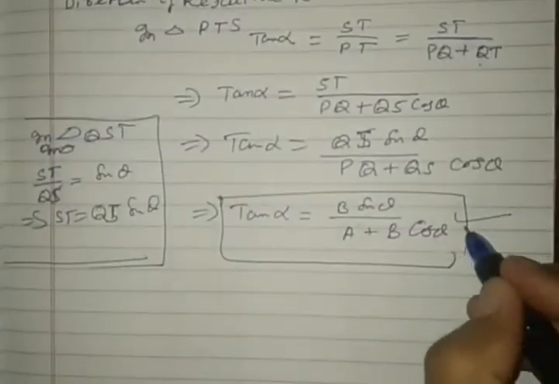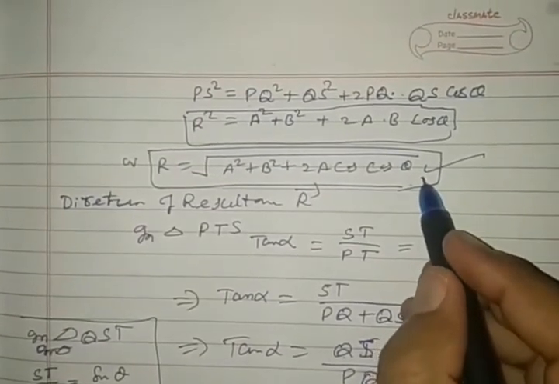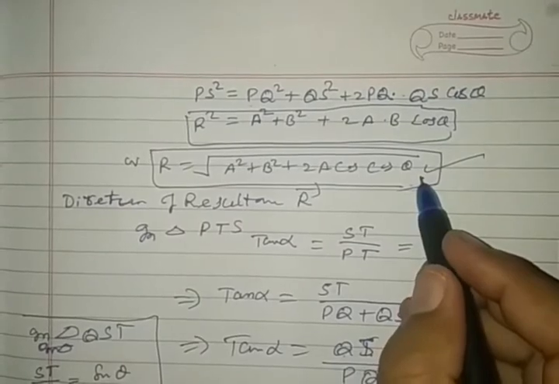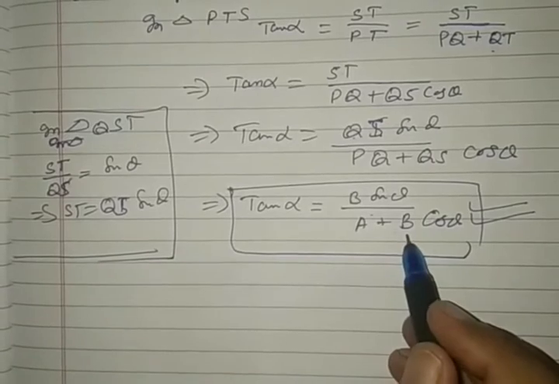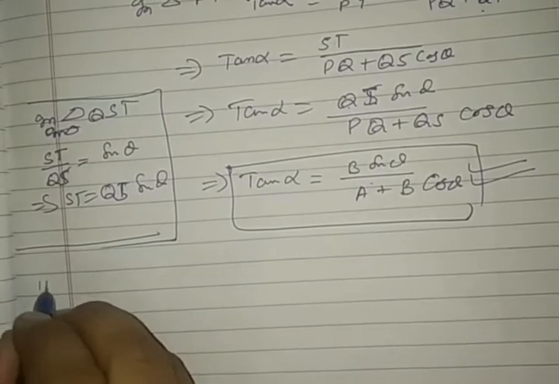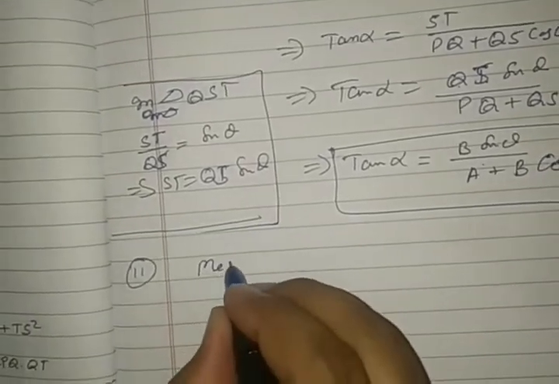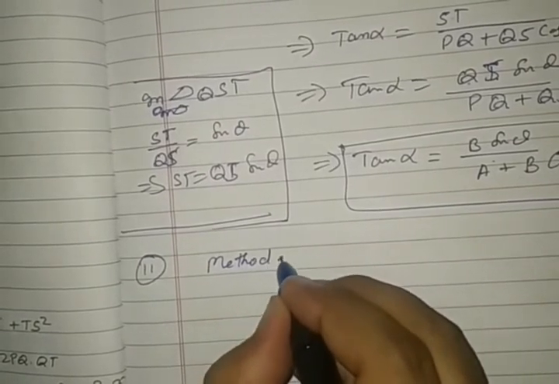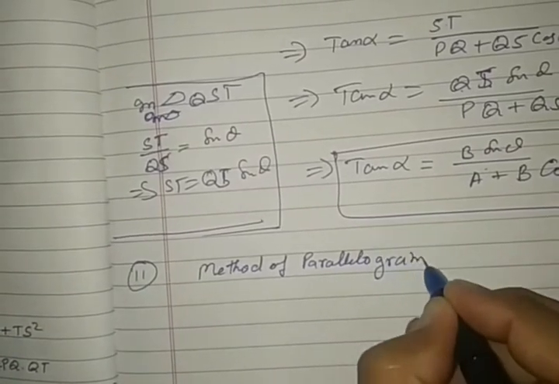So we have two important formulas available. One is this, second is this. The first one is to determine the resultant of addition of two vectors. The second formula is to calculate the direction of a resultant vector. The adding of these two vectors can also be done by the method of parallelogram.